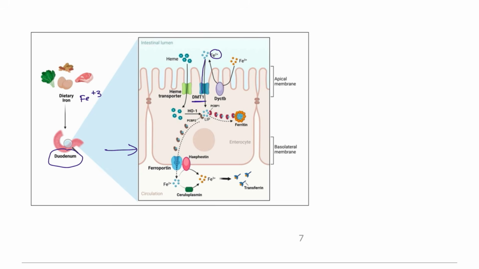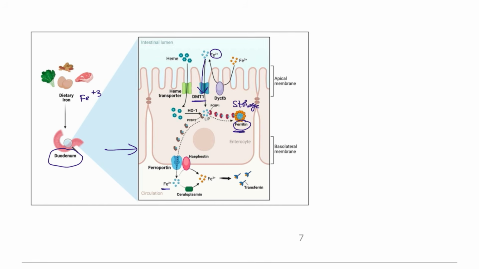Once it enters via DMT1, it is converted to apoferritin, which is for storage. The remaining iron that is left goes into the circulation via ferroportin.